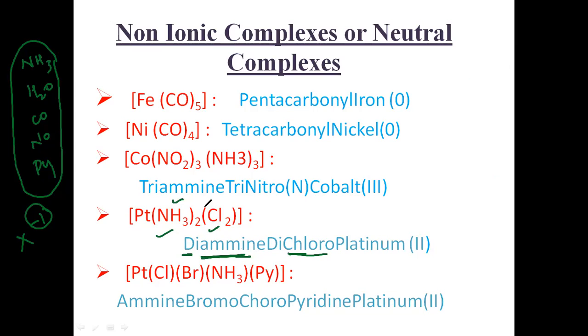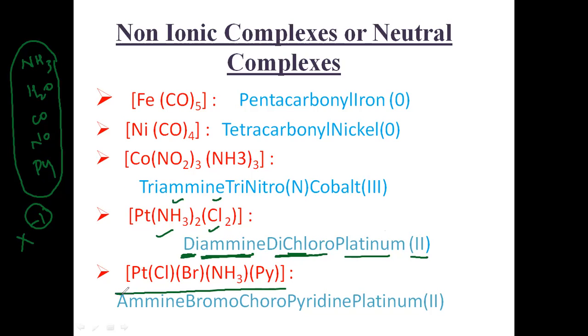They are monodentate ligands, so hence we have to use the prefix di. Diamine, dichloro, platinum, and the 2 as the oxidation state. So you must remember these things. This is a non-ionic complex. You must write it in a single word without any space. So I'm not giving space anywhere. Remember that also.